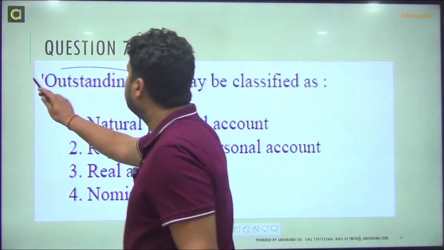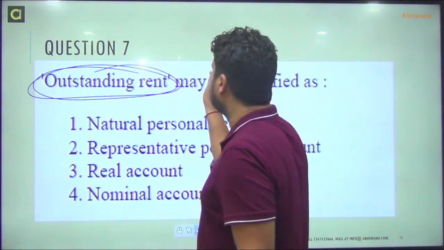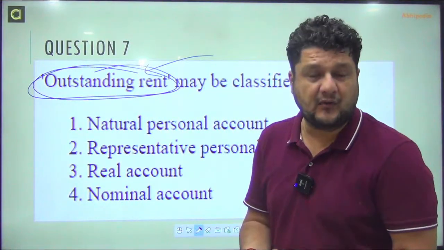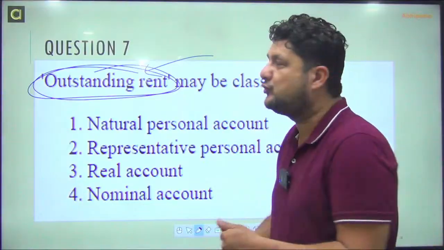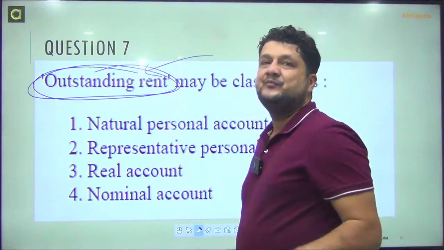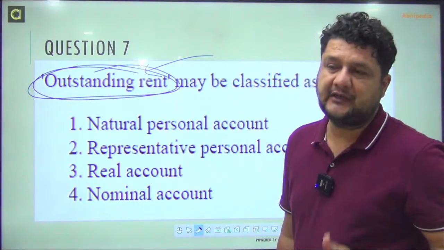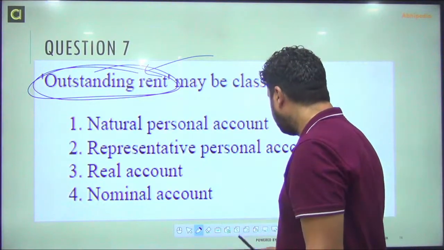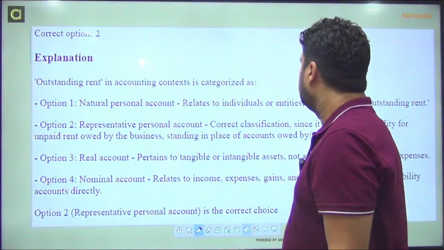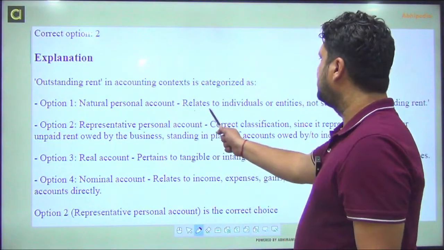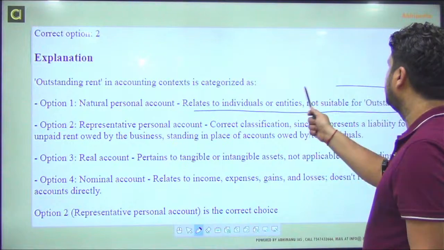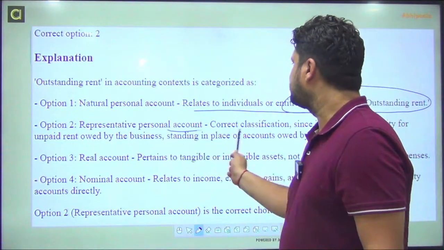So we assume that this outstanding rent is a representative personal account, and in future we have to pay this person the amount of rent which we have not paid today. I hope it is clear. So again, natural person relates to individual entities, and representative personal is correct.